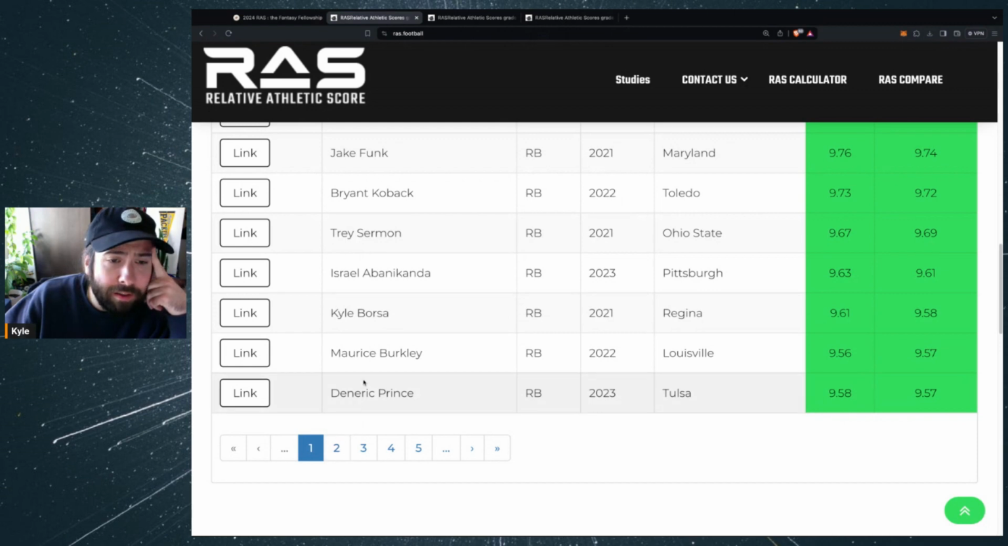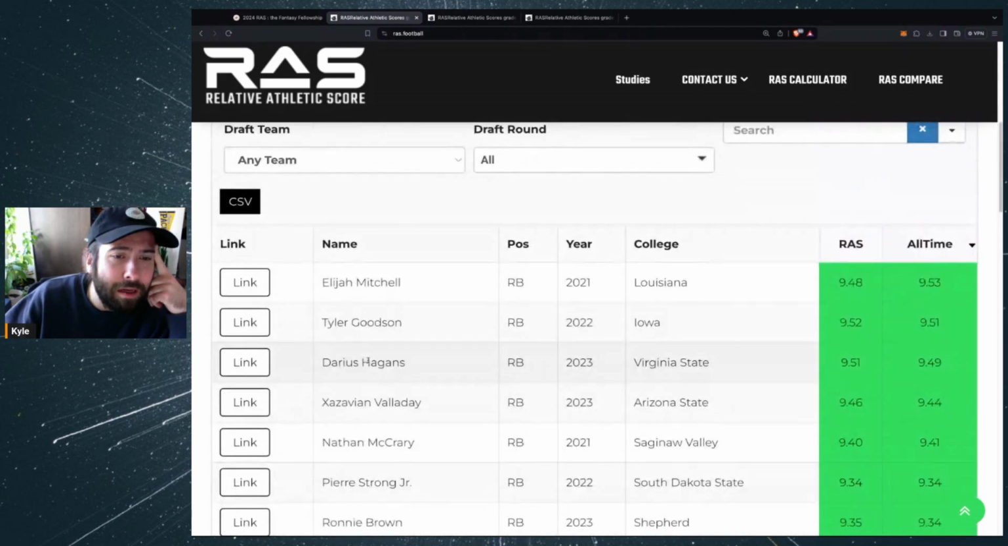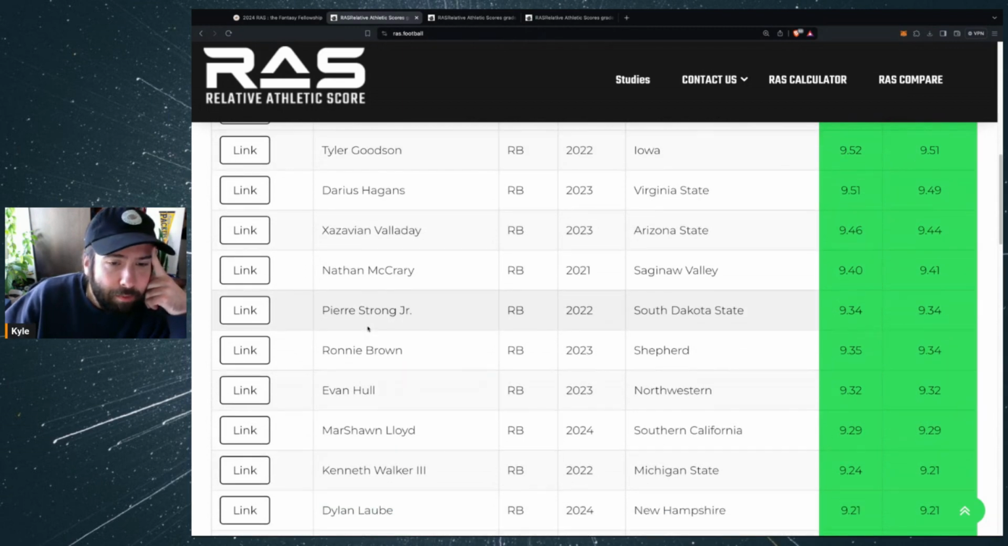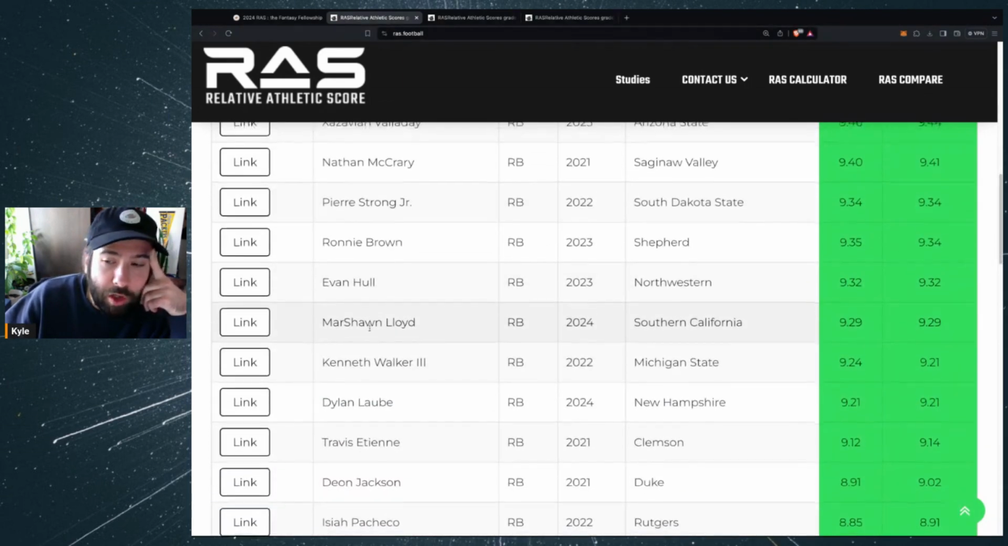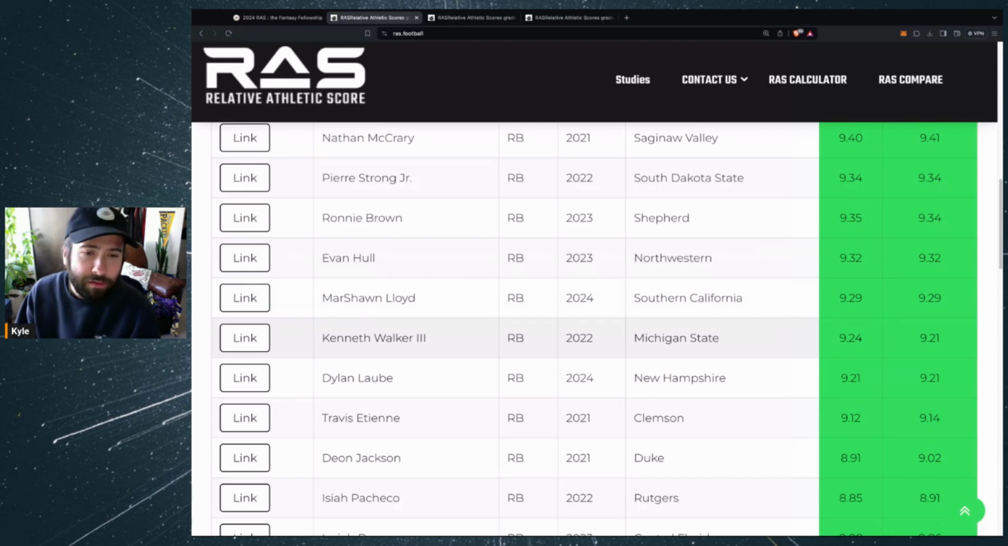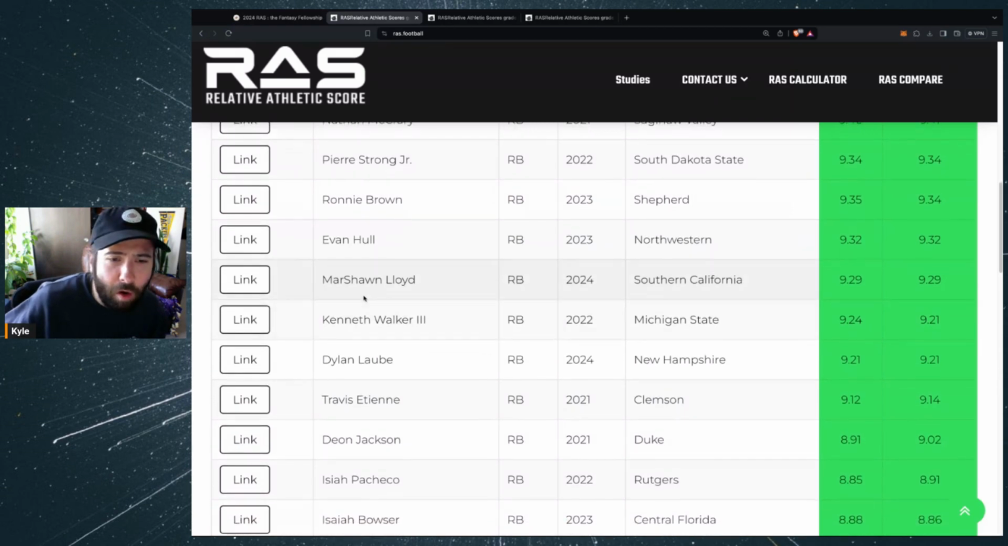Deneric Prince down there. Let's look around and see if there's any other big names here. Elijah Mitchell, 9.48. Pierre Strong, Evan Hall. There's Marshawn Lloyd right next to Kenneth Walker. I think that's a really good comparison. Marshawn Lloyd's kind of like a bull in a china shop. He's a really good first and second down runner. We'll see if he can hold down work as a receiver. But those two are kind of comparable with the way that they play football.